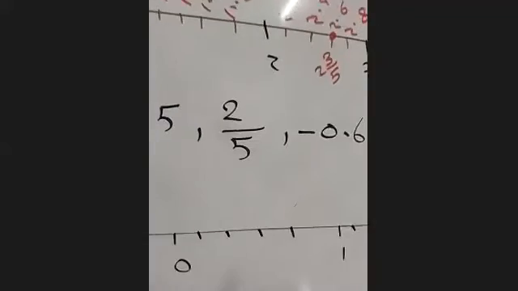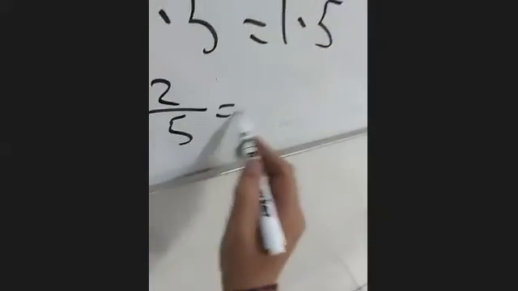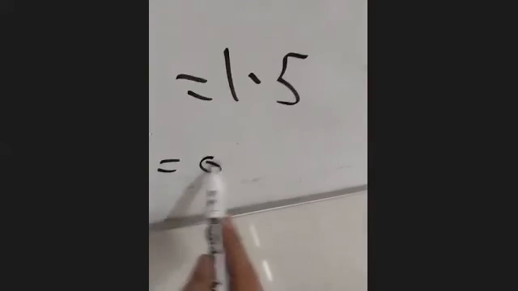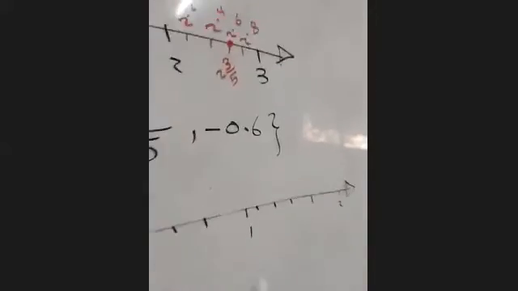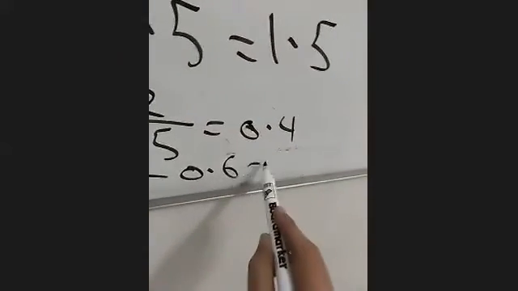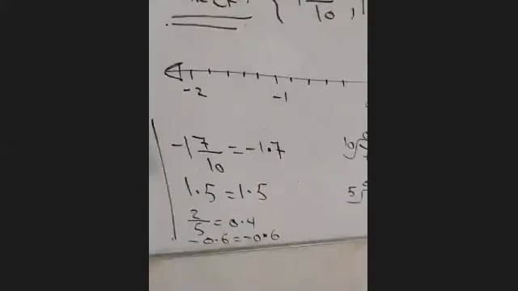The third number, 2/5. How do we write 2/5 as a decimal, guys? We go aside and make a division. It will be 0.4. So 2/5 is 0.4. The fourth number is already decimal, so -0.6 is still -0.6. We don't do anything with it.